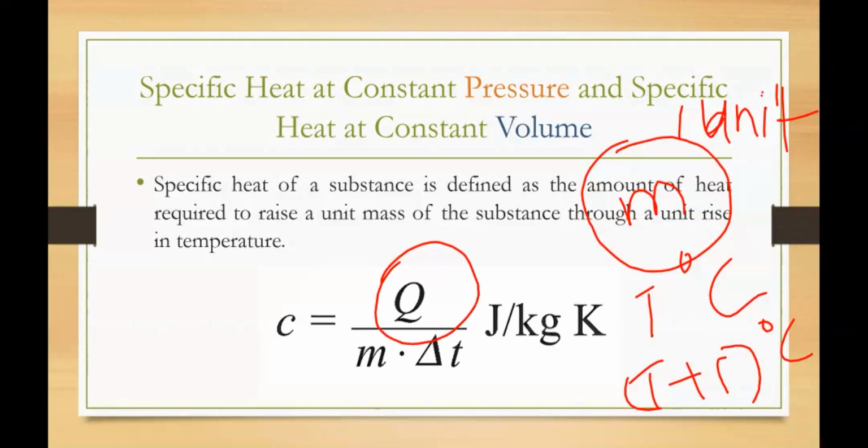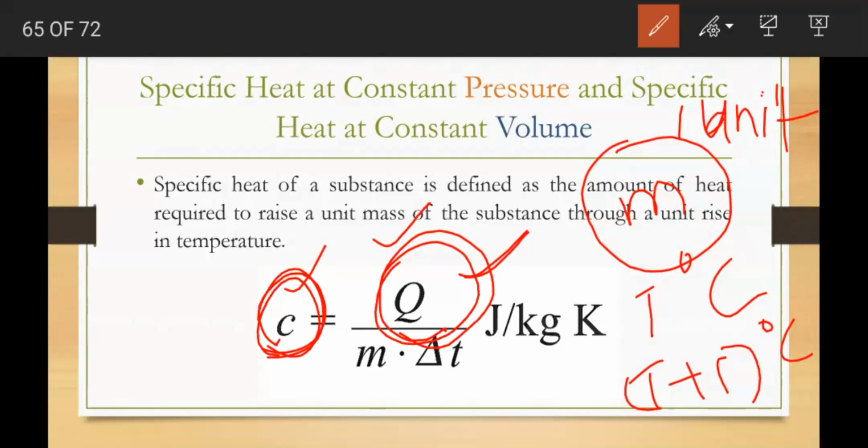So here you can see, if Q is a path function, C is also a path function. Q is energy, C is also energy. If Q is a path function, then C is also a path function. That means if Q depends on the path, C also depends on the path. That means specific heat depends on the path. It will be affected by pressure and volume, both. Okay, so let us say a gas is there here.